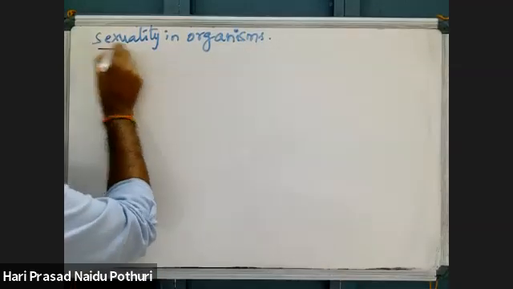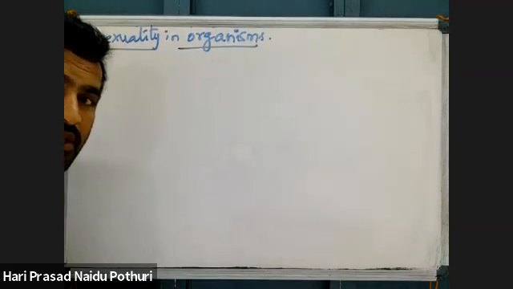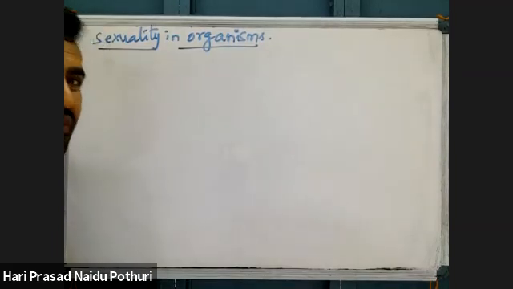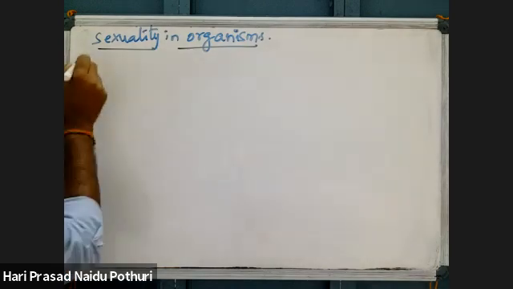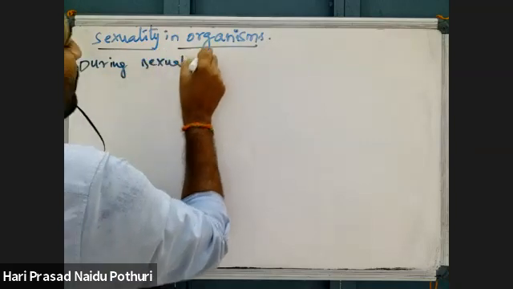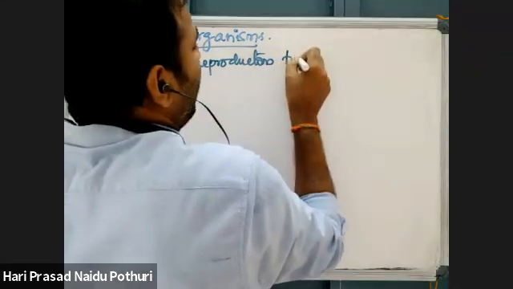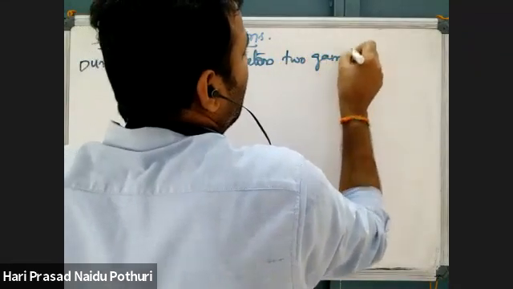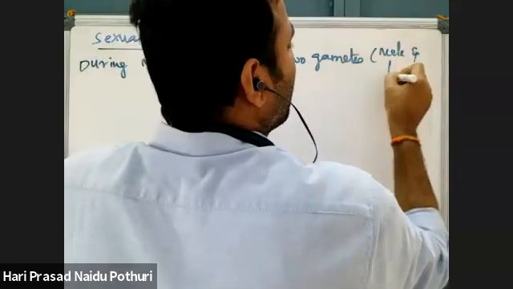Next topic in pre-fertilization events, just to know about sexuality in organisms. Sexuality means what is the gender of an organism and which kind of gametes it produces. During sexual reproduction, there are two kinds of gametes. What are the two gametes? Male and female.